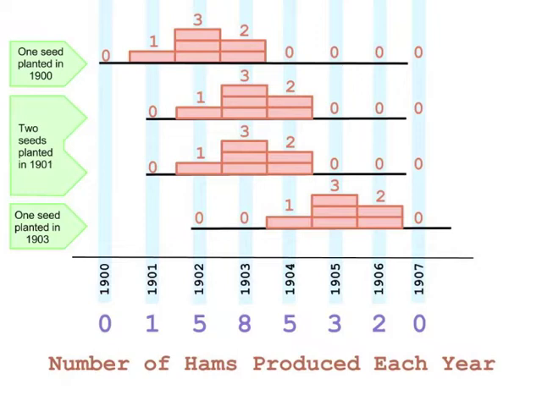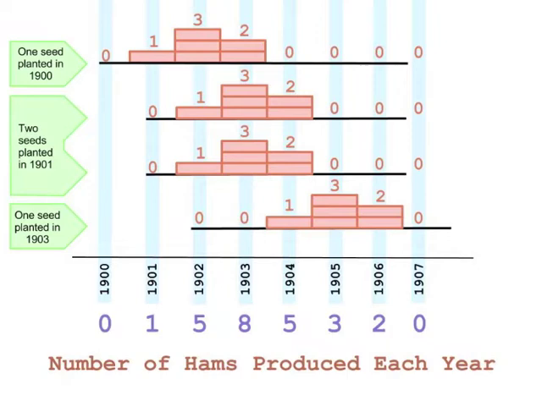So let's now look at the number of hams that were produced each year from Hobart's farm. Recall that he planted 1 seed in 1900, 2 seeds in 1901, and 1 seed in 1903. From this, how can we determine how many hams were produced each year? First, let's look at the 1 seed planted in 1900. It produces no hams in 1900, 1 ham in 1901, 3 hams in 1902, 2 hams in 1903, and none in 1904 or 1905 and after.